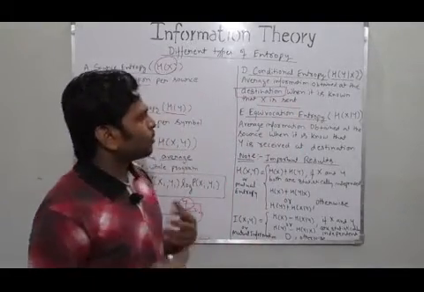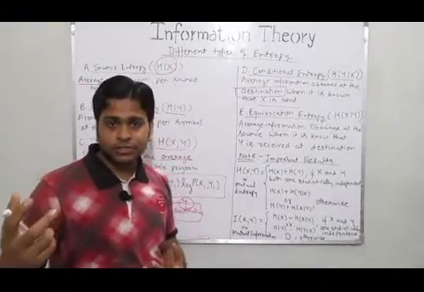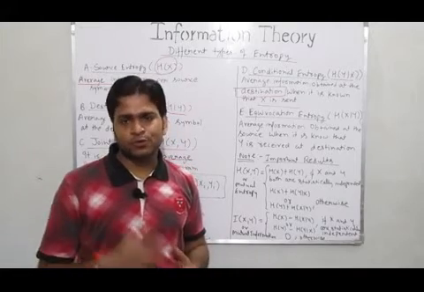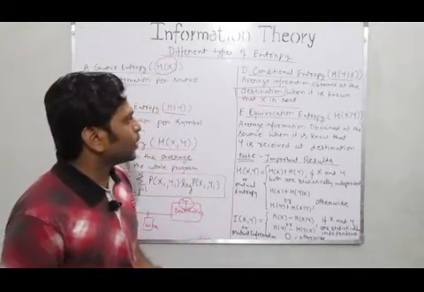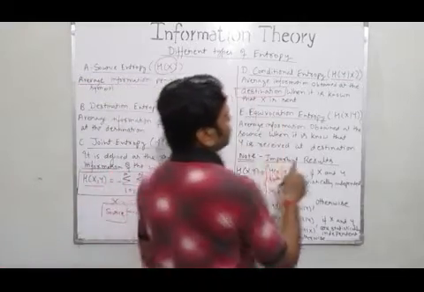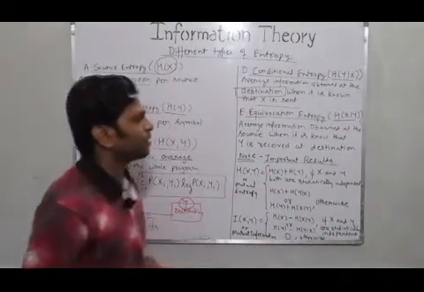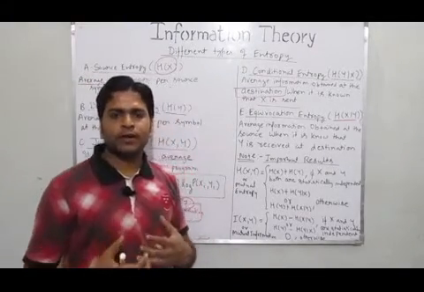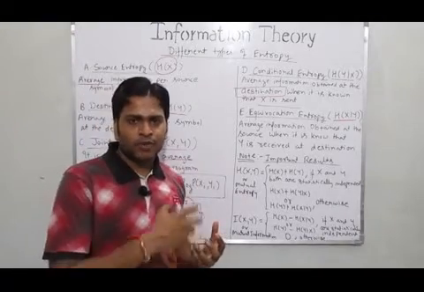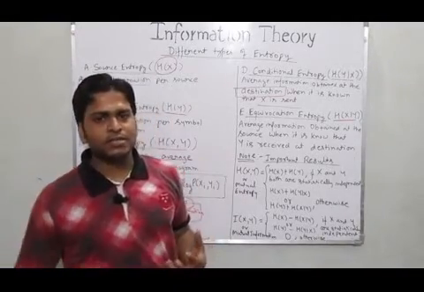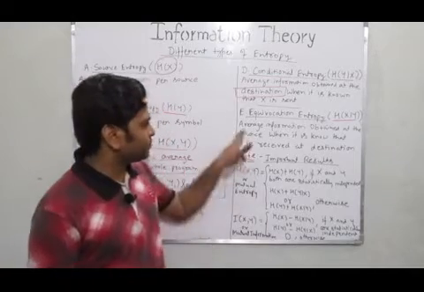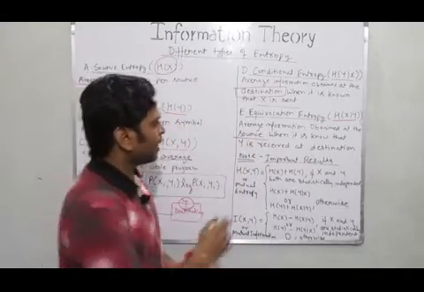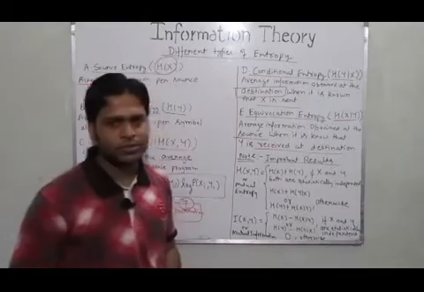It means what amount of information we obtain at the destination side when it is known that the message has already been sent from the source side. Fine? And finally, equivocation entropy is the reverse of conditional entropy, and it is represented by Hxy. It says how much information we can obtain at the source side whether the message has reached the destination side. So it is defined as the average information obtained at the source side when it is known that Y has received the information at the destination or not.